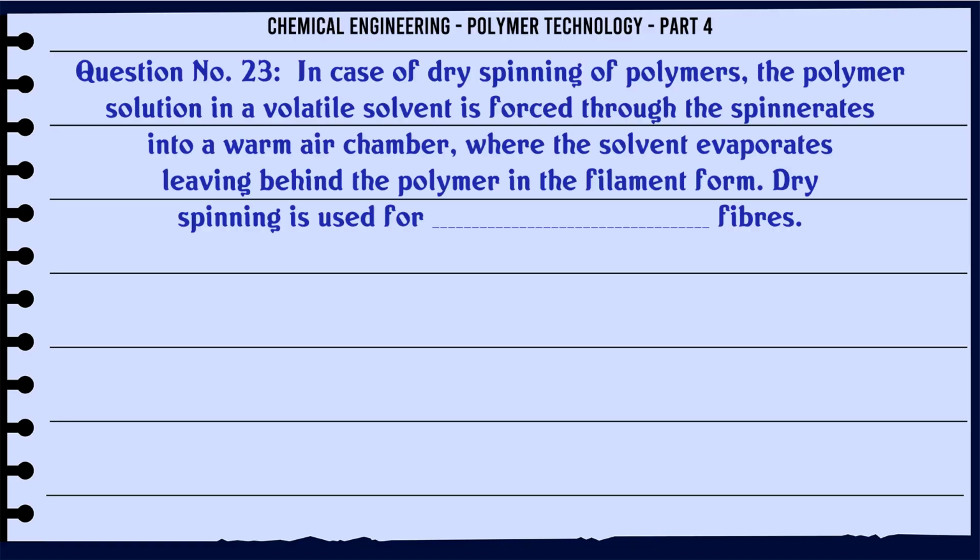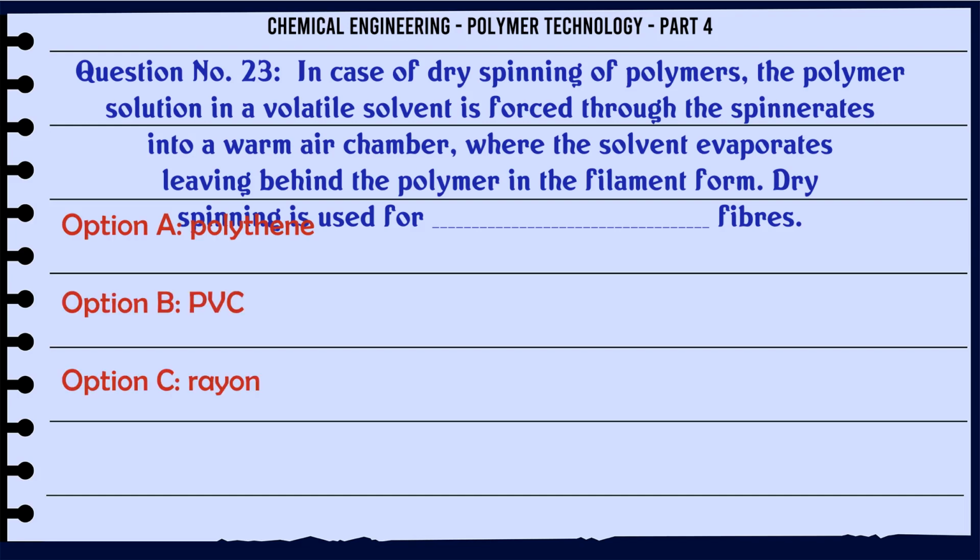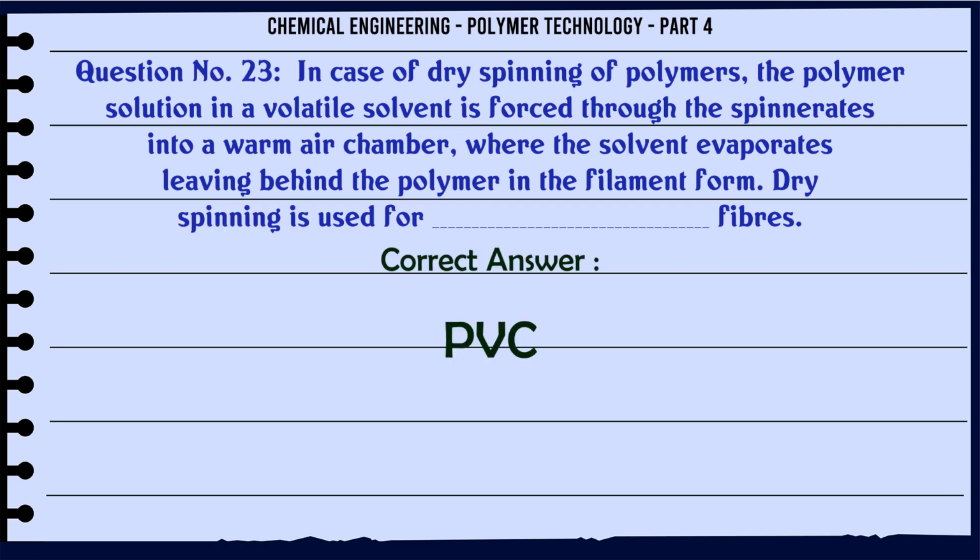In dry spinning of polymers, the polymer solution in a volatile solvent is forced through the spinnerets into a warm air chamber where the solvent evaporates, leaving behind the polymer in filament form. Dry spinning is used for fibres. A. polyethylene, B. PVC, C. rayon, D. polyvinyl acetate. The correct answer is PVC.